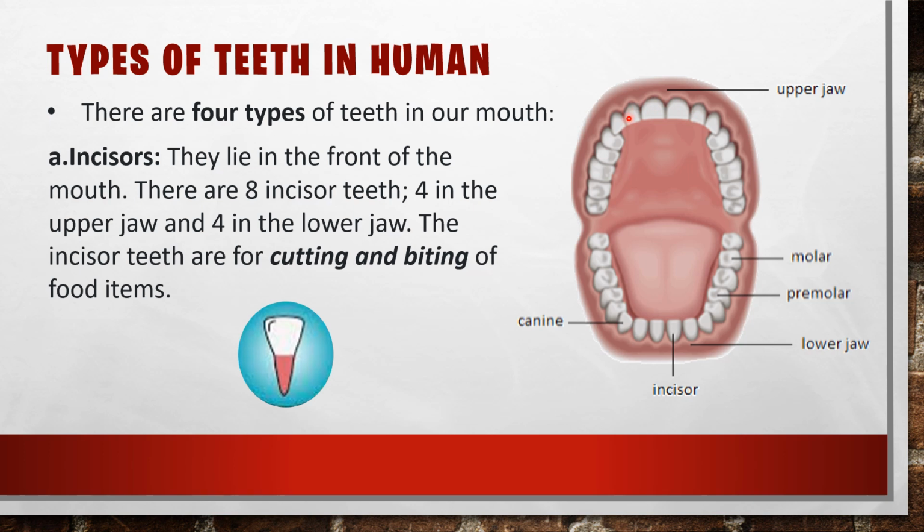These are the incisors of the upper jaw. Our mouth has two jaws. This is the upper jaw and this is the lower jaw. These four teeth are in the upper jaw, and here 1, 2, 3, 4, these are the four incisor teeth in the lower jaw. Got it, children? So these are the incisor teeth in our mouth. And suppose you get a bread piece or a biscuit. How will you eat?